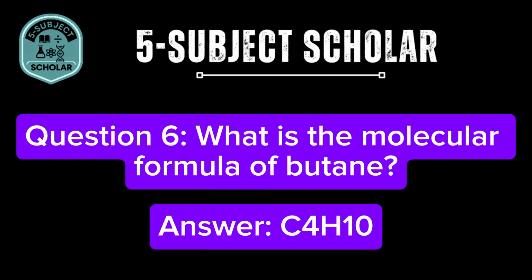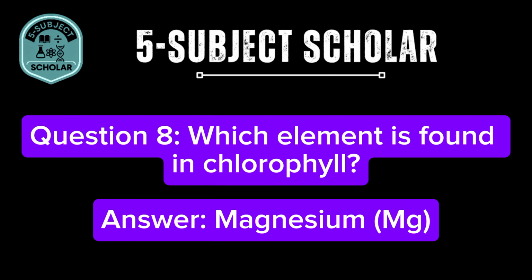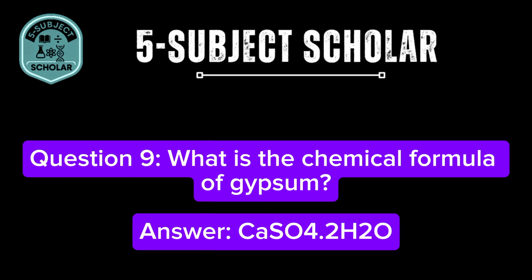Question 6. What is the molecular formula of butane? Answer: C4H10. Question 7. What is the pH of pure water at 25 degrees? Answer: 7, neutral. Question 8. Which element is found in chlorophyll? Answer: magnesium, Mg.